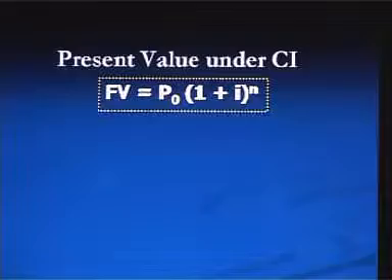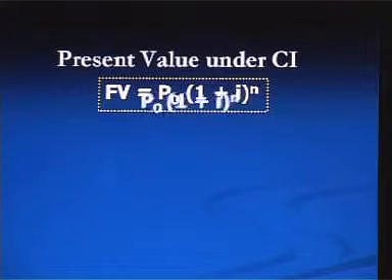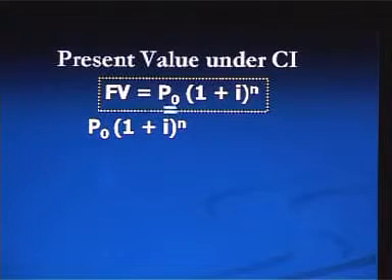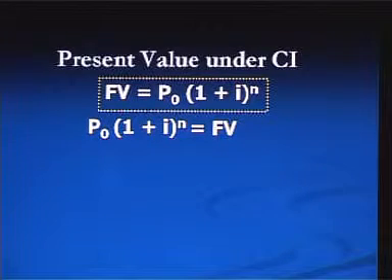If you carefully look at the formula to calculate future value of a lump sum amount, we can rearrange this formula to get the formula for calculating present value of any lump sum amount to be received in future. In the formula to calculate future value, if we interchange left hand side and right hand side, then we will get the equation P0 into 1 plus I to the power n is equal to FV.